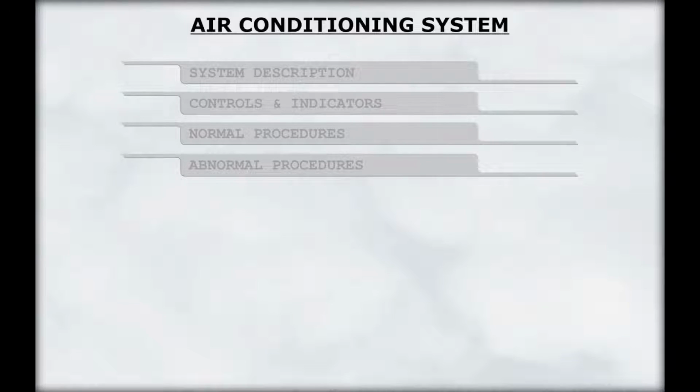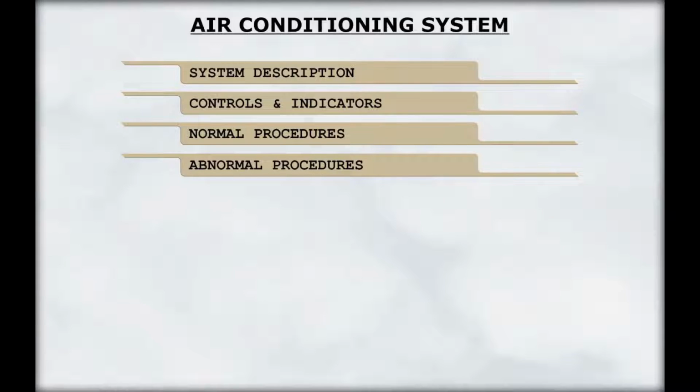In this module, we will discuss the air conditioning system. We will start with the system description and follow with a discussion of the associated controls and indicators. Next, we will discuss normal procedures, and we will conclude with a discussion of some abnormal system operations.